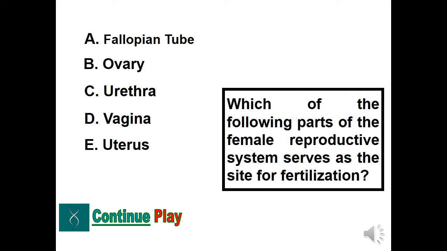Which of the following parts of the female reproductive system serves as a site for fertilization? Is it A, the fallopian tube, B, the ovary, C, the urethra, D, the vagina, or letter E, the uterus? That's right. The uterus is the site of fertilization for the female reproductive system.